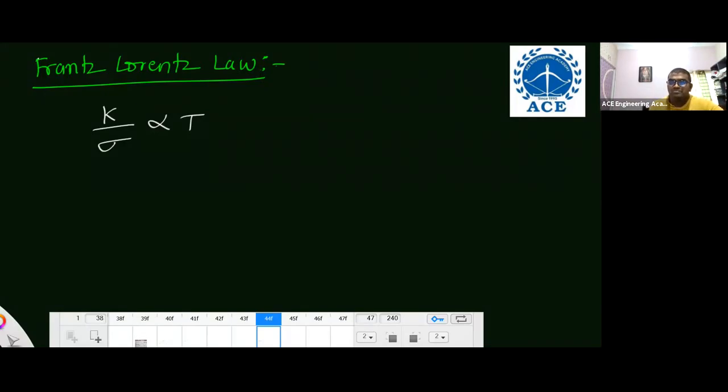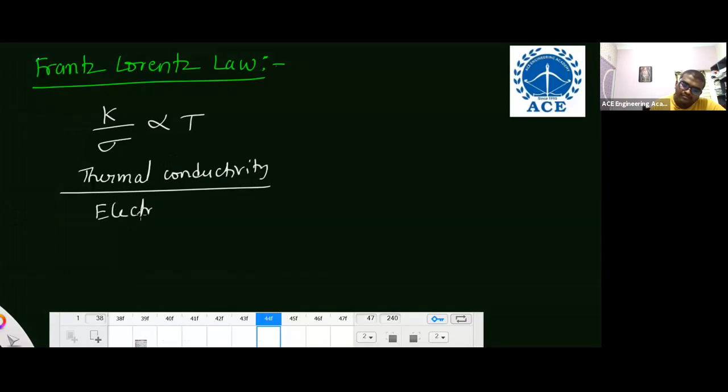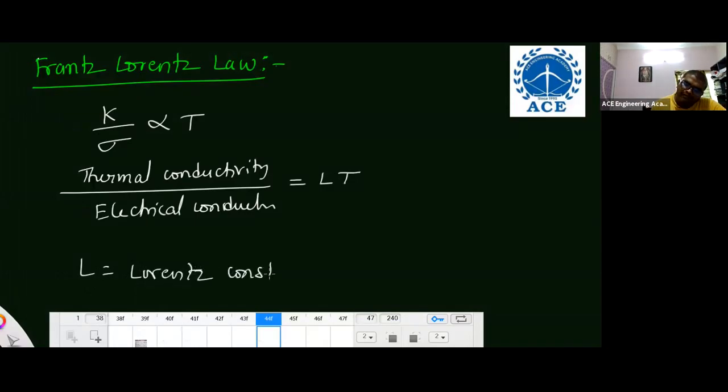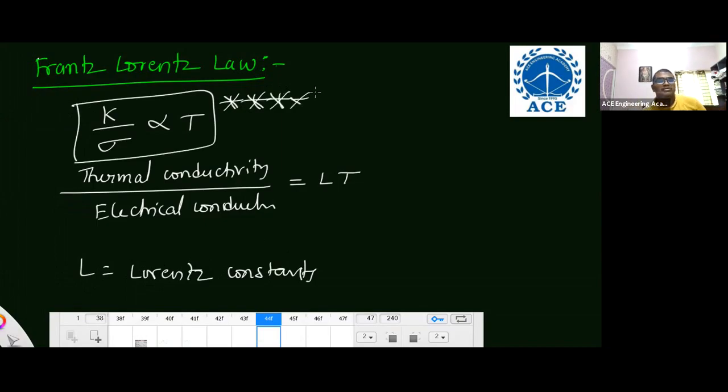K by sigma is proportional to T. K is thermal conductivity, and sigma is electrical conductivity. K by sigma is equal to Lorentz constant into T. L is the Lorentz constant. For your prelims point of view, you have to remember the basic definition: the ratio of thermal conductivity to electrical conductivity is directly proportional to temperature. It is related to metals only, conductors only, not for semiconductors. Next is factors affecting.